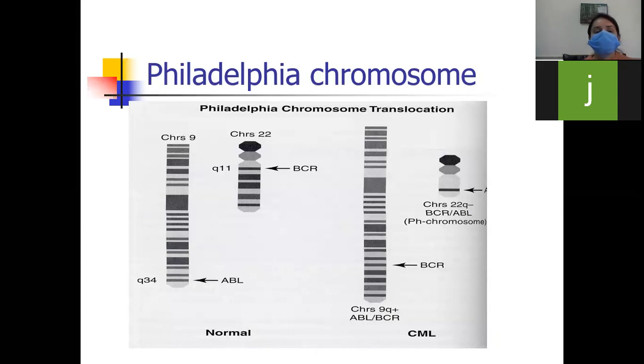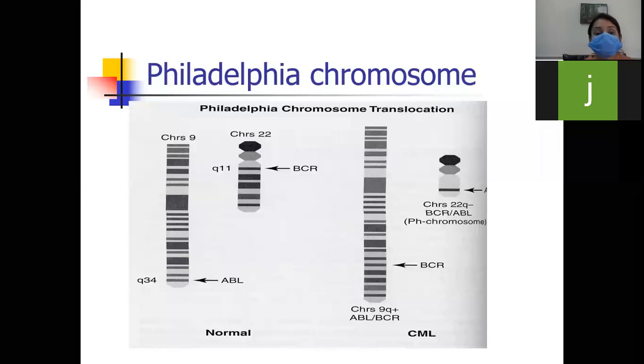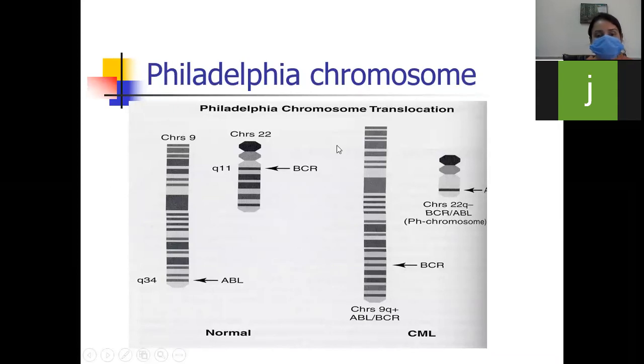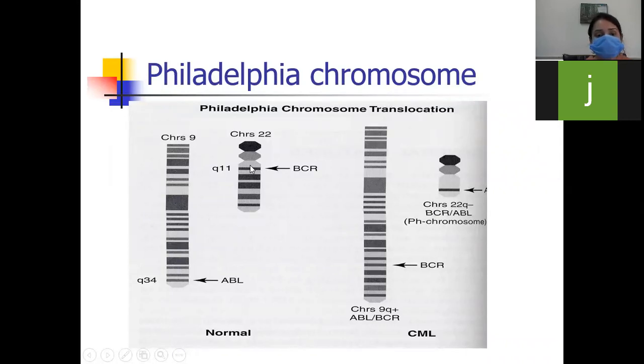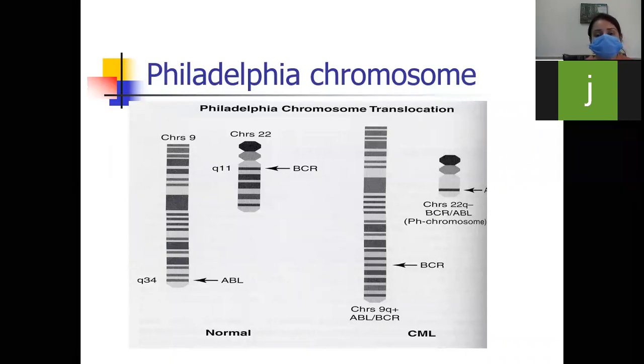And this is a picture of the Philadelphia chromosome. As you can see, it shows the Philadelphia chromosome translocation. You can see there's chromosome number 9 and chromosome number 22. This is chromosome number 9. This is chromosome number 22, and there is translocation of the BCR portion of chromosome number 22 and the ABL portion of chromosome number 9. So the result is the Philadelphia chromosome.